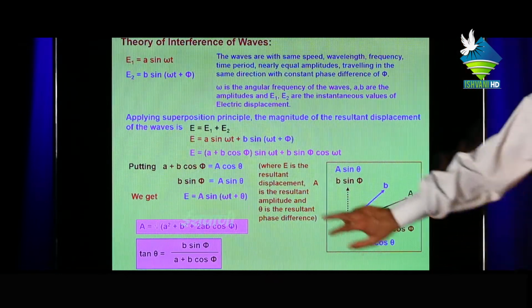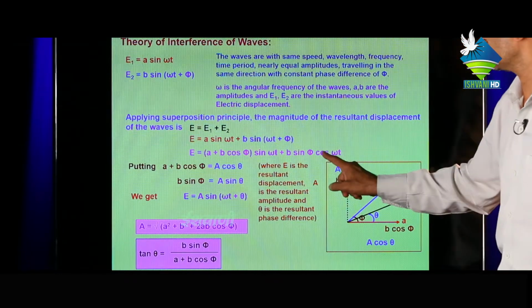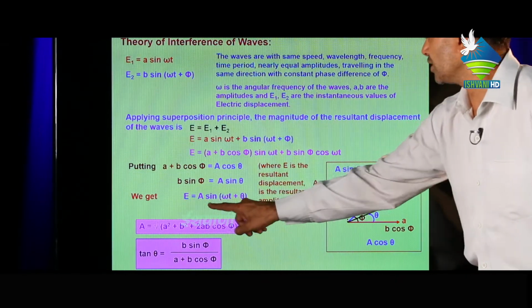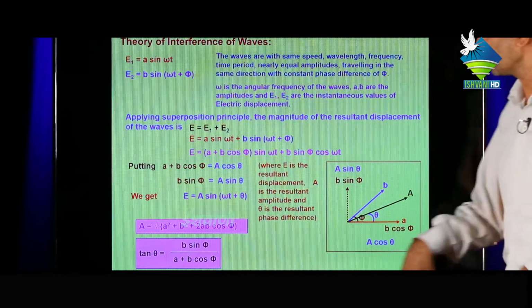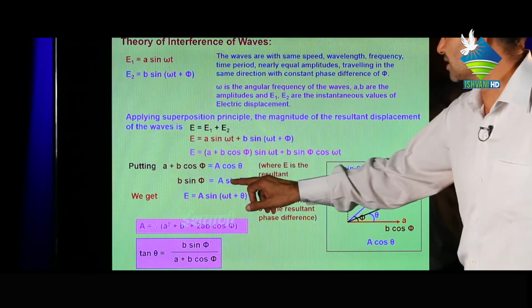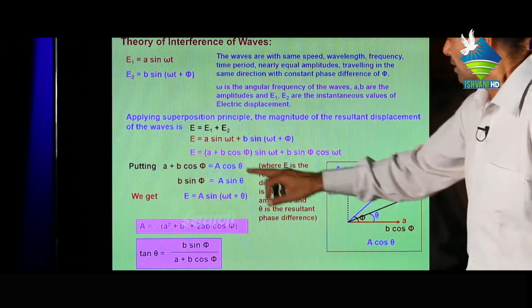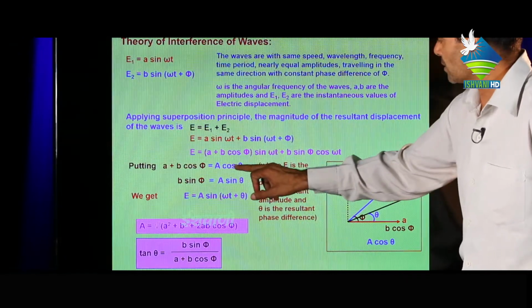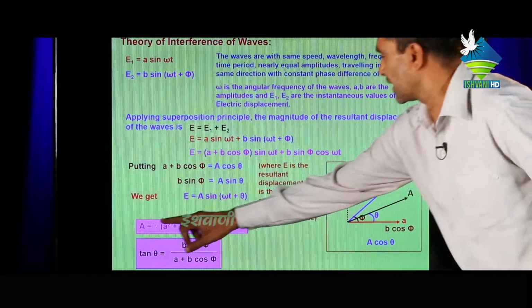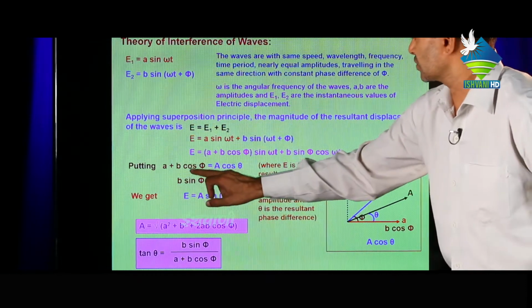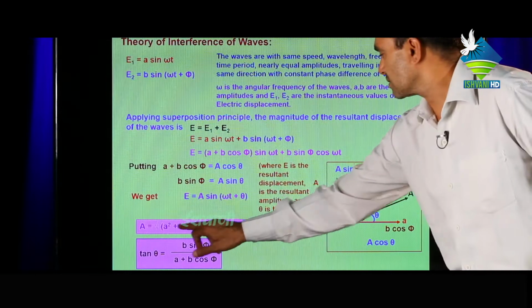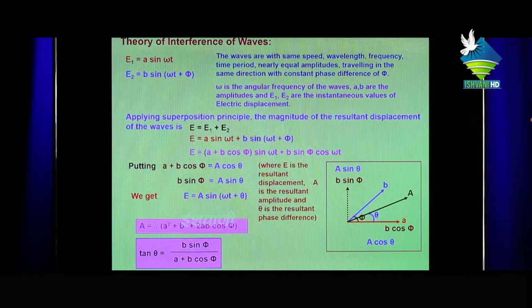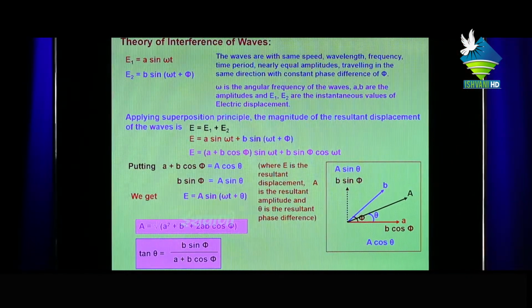Now putting these two values in this equation, we get the resultant wave equal to a sin(ωt + θ). Now squaring this equation and this equation and adding, we get a² [cos²θ + sin²θ], which equals 1, equal to this square plus this square, where a is the amplitude of both waves moving in any one direction.